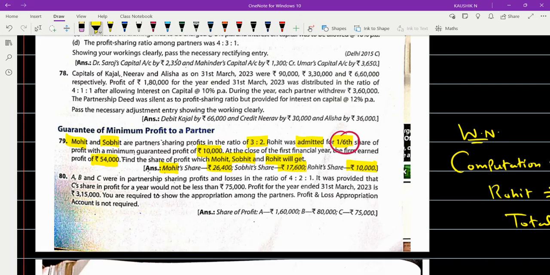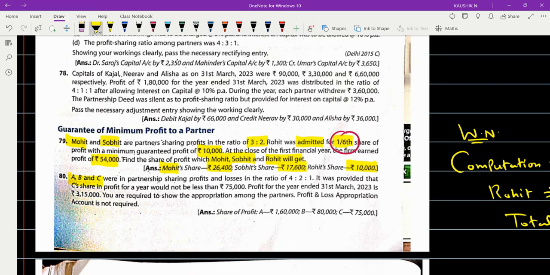Okay. So the first case, it was an admission. You are admitting a new partner, so you did some calculations. In the next sum, probably I'm giving this as homework, but I'm just discussing right now. We'll start working out the other numericals in our evening session. But before that, let's discuss this problem.